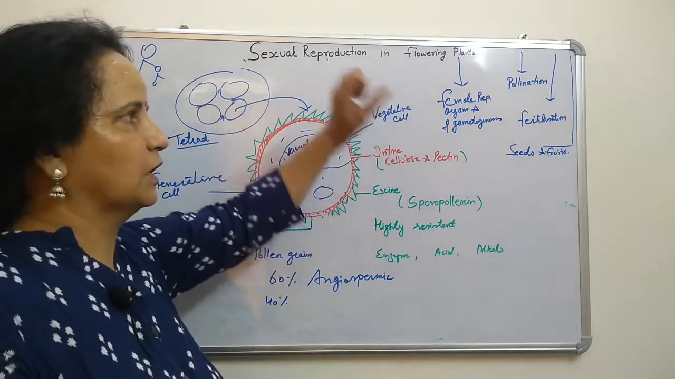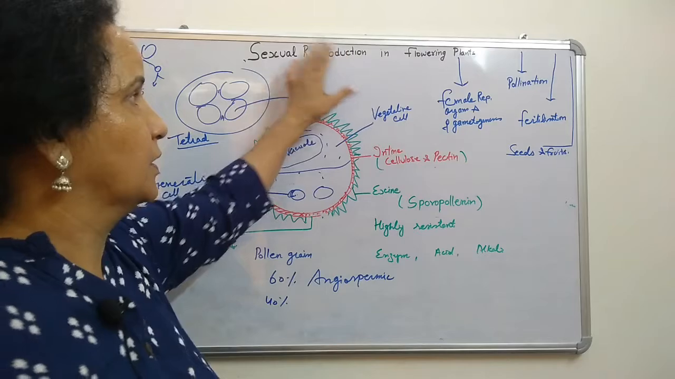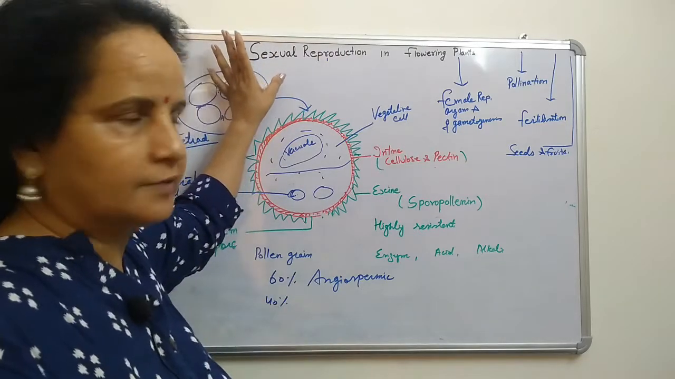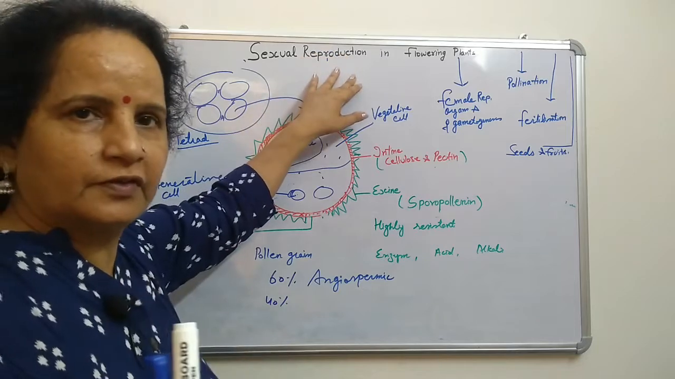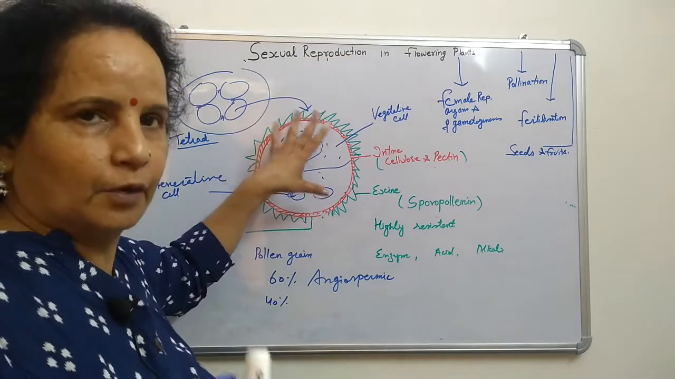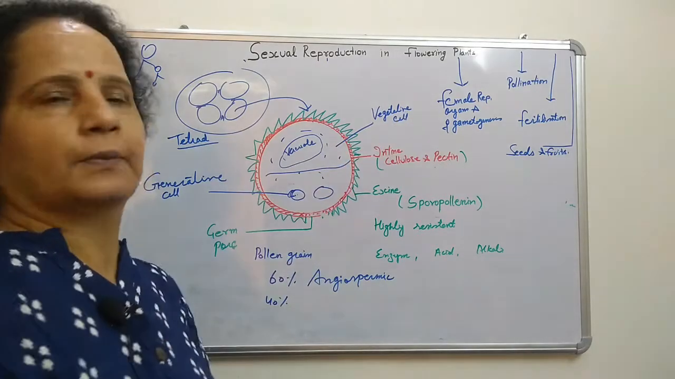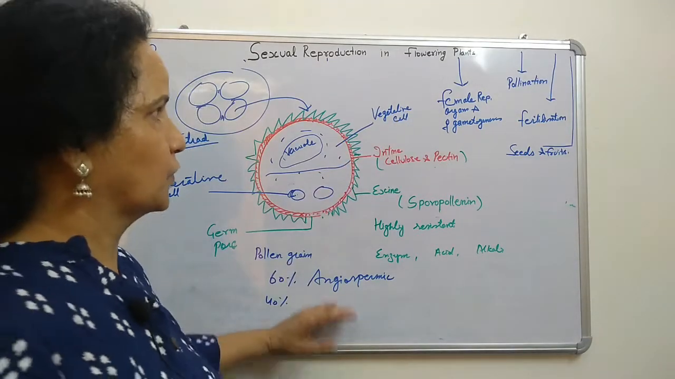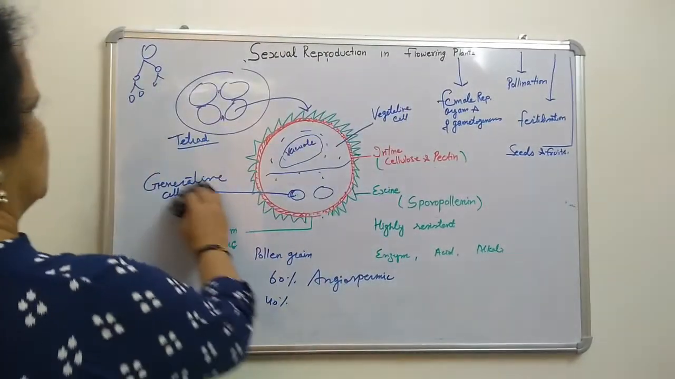So this is about microsporogenesis, what we have done till now. We have seen floral organs, then male reproductive organs, then microsporogenesis, then the male gametophyte, the pollen grain, and after that we will start with the female reproductive organ, right? So the female reproductive organ, I will tell you about this one.